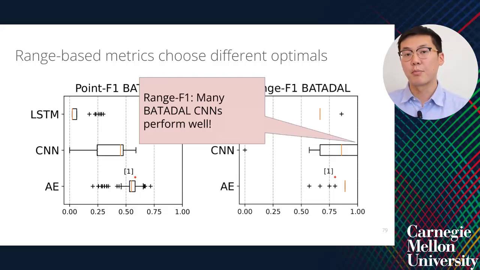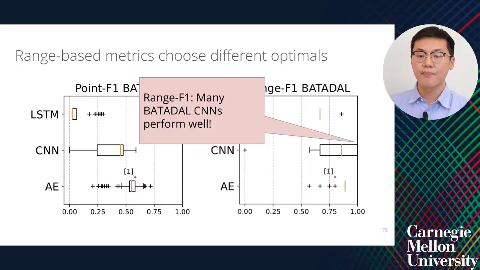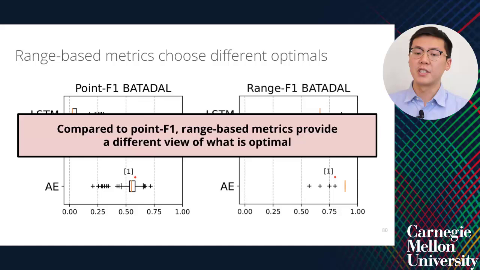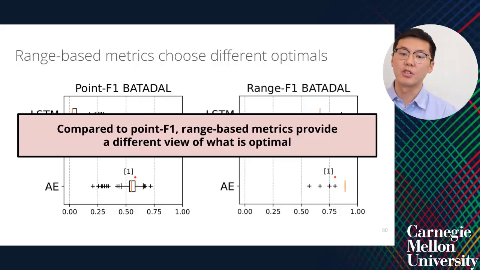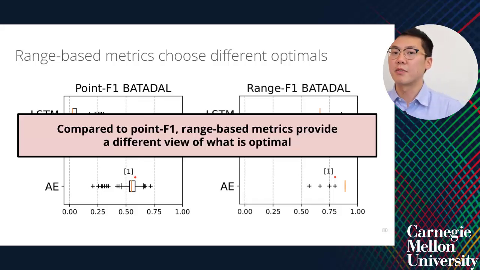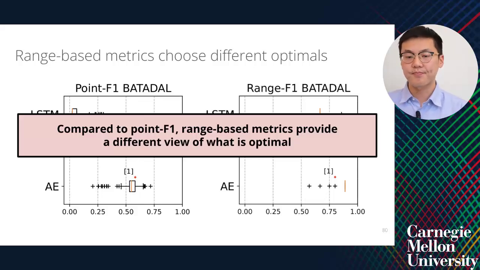Over a quarter of them have perfect range F1. This means that they detect every single attack and don't report any false alarms at all. Overall, compared to point F1, range-based metrics provide a different view of what is optimal. Most prior work uses the point F1 score to declare what is optimal, but as we've seen, range-based metrics actually provide a very different view and end up resulting in ultimately different selections.